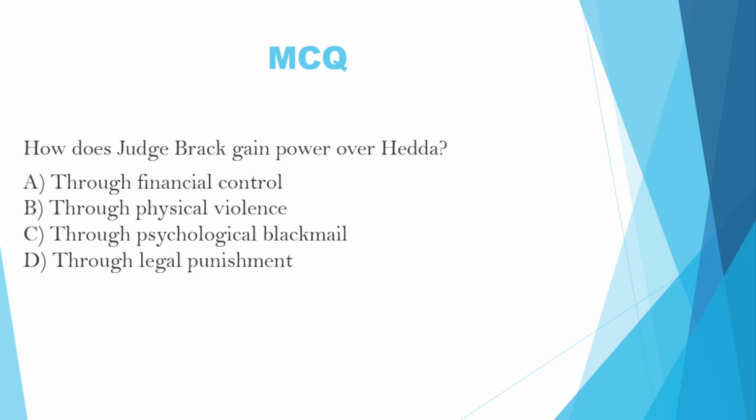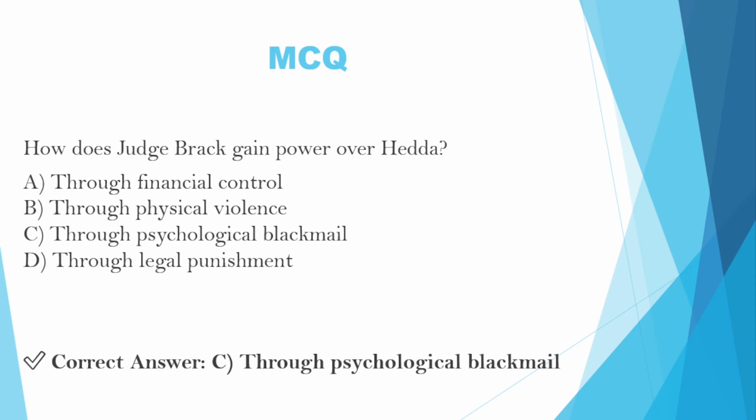Next question is, how does Judge Brack gain power over Hedda? Option A, through financial control. Option B, through physical violence. Option C, through psychological blackmail. Option D, through legal punishment. The correct answer is C, through psychological blackmail.